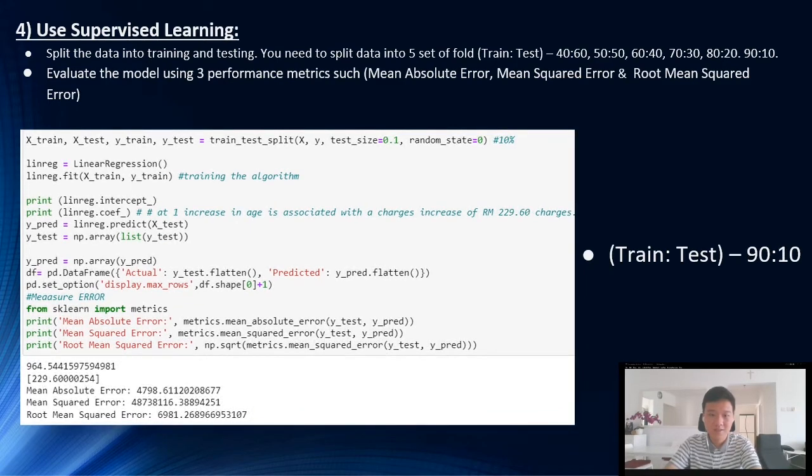Lastly, for 10% of our test data, we get the intercept as 964.54, the coefficient is 229.60, the MAE is 4798.61, while the MSE is 4873816.39, while the RMSE, root mean square error, is 6981.27. So it's also higher than the 30%.